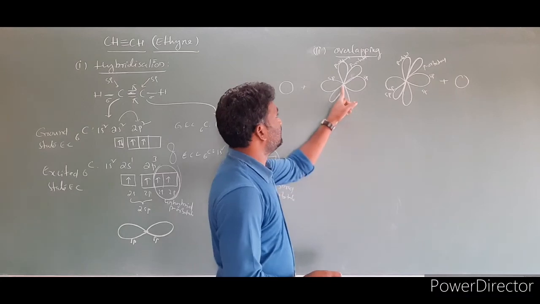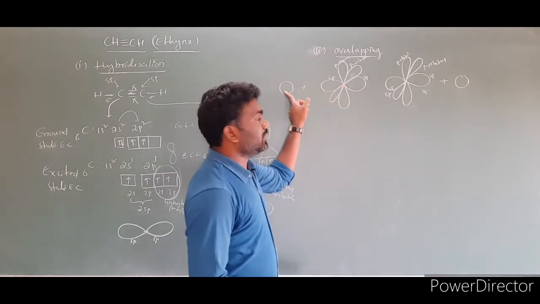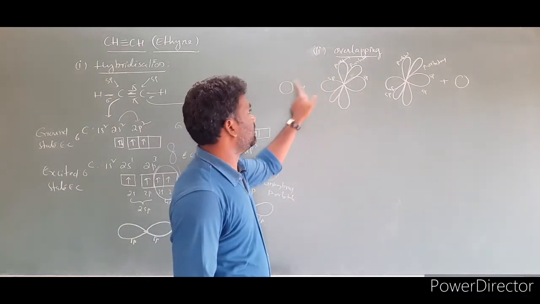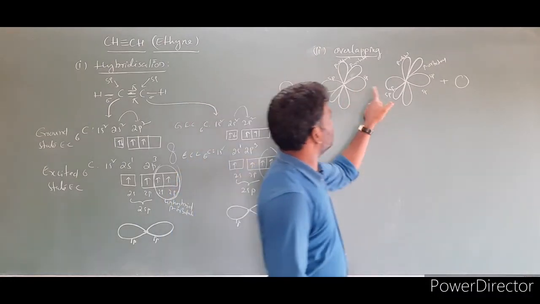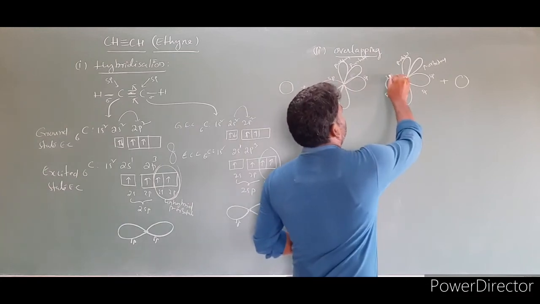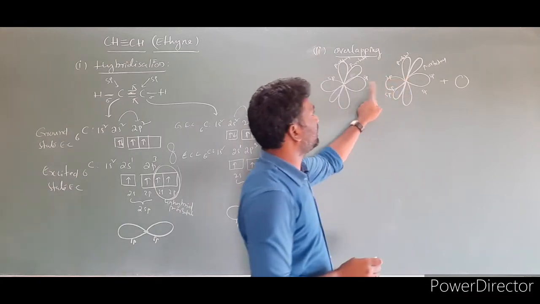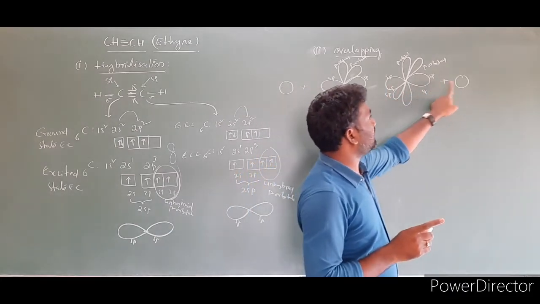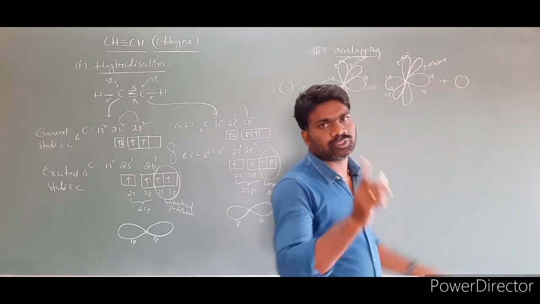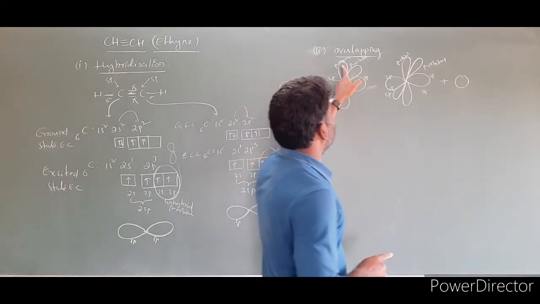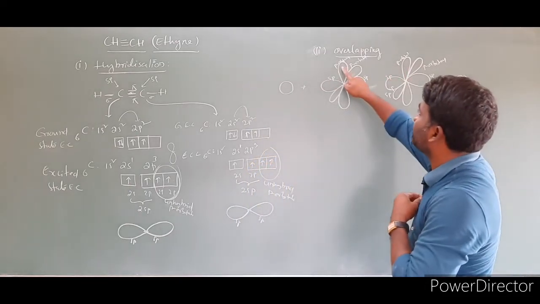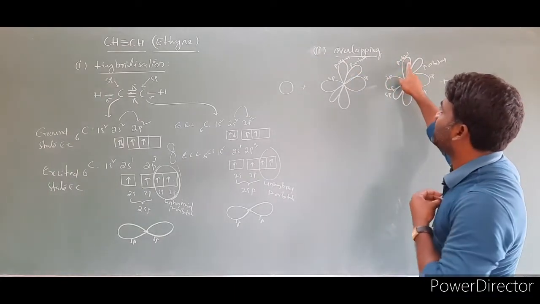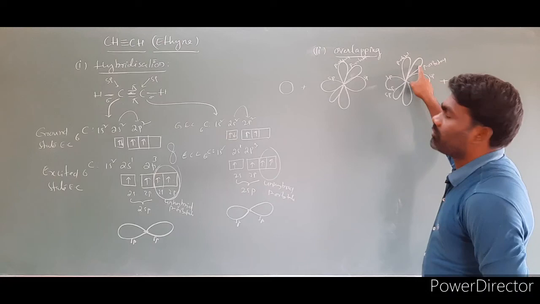What is the point is this s orbital of hydrogen and this sp hybrid orbital of carbon overlap end to end fashion. We will get one sigma bond. This sp and this sp, these two overlap end to end. We will get one sigma bond. This sp and this s orbital overlap end to end. We will get one more sigma bond. This p orbital and this p orbital, this one and this one overlap laterally. These two p orbitals overlap laterally. These two p orbitals overlap laterally.